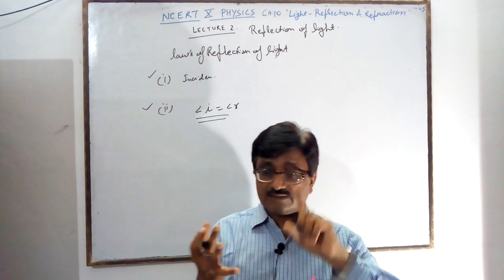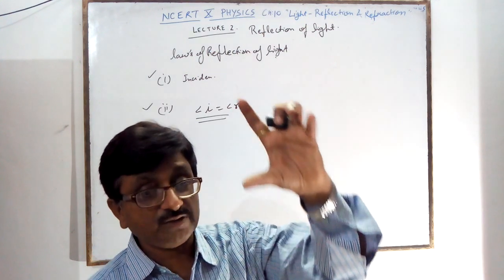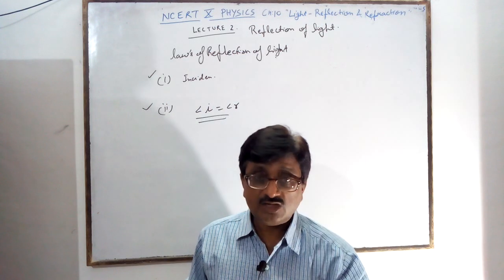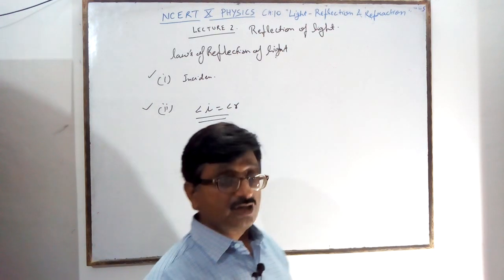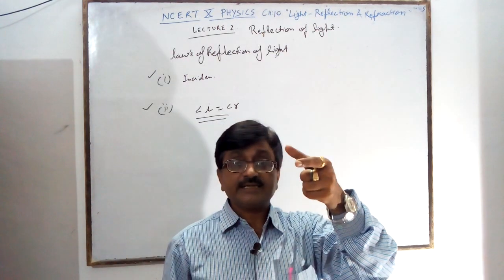These laws are followed in the reflection of light, as well as in the reflection of your cricket ball, your shuttlecock, or when you play carrom board.